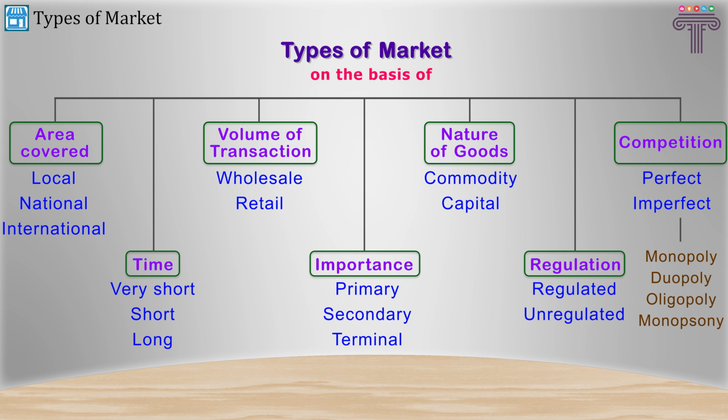Now, once we understand that markets are categorized on various logics, right from area covered to time of the existence of the market, to the volume of the market, then the importance of the commodity in the market, the nature of the goods and commodity, and level of regulations and the competition level. Now, let us understand them one by one.